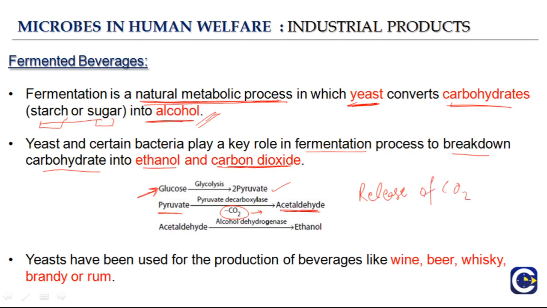Then this acetaldehyde is converted by the enzyme alcohol dehydrogenase to form ethanol. So you see the first molecule was glucose, and the end product is ethanol plus the carbon dioxide that was released before. The microbes that help in this entire process are yeast, and other bacteria also. They play a key role in breaking down carbohydrate to ethanol and carbon dioxide. These yeasts have been used for the production of beverages like wine, beer, whiskey, brandy or rum.